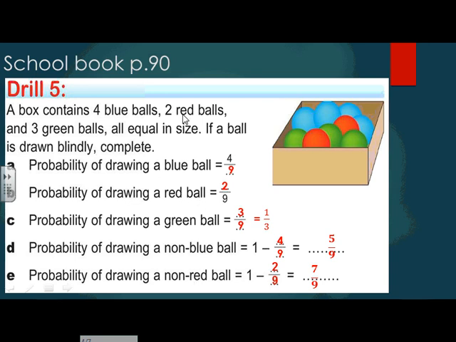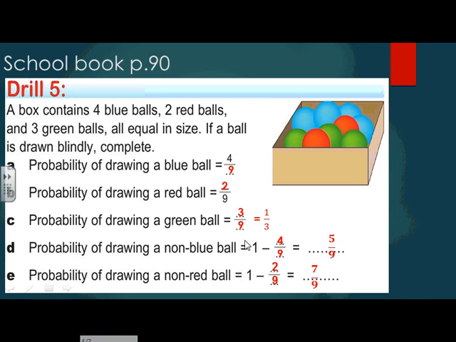Again, the probability of drawing a red ball. How many red balls do we have? 2. Excellent. Over the total number of balls I have, which is 9. The probability of drawing a green ball. Do we have a green ball here? Yes, we have 3 green balls, over the total number of balls I have, which is 9.